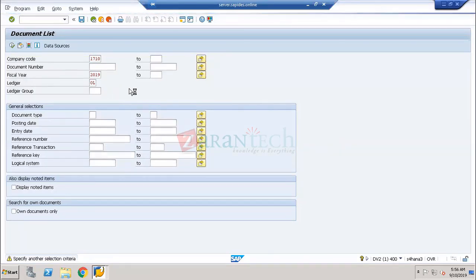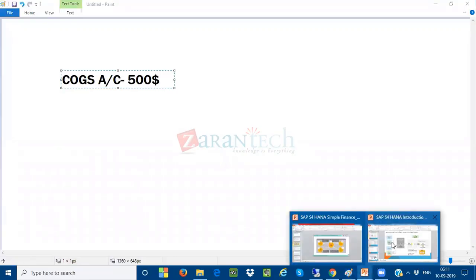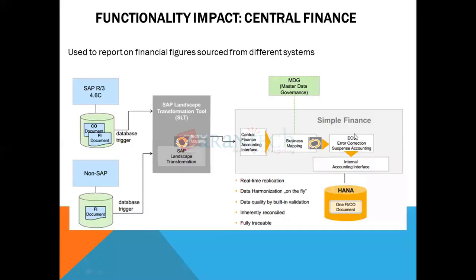Because, see, this is the example I'm trying to explain in this particular diagram. After the ECS corrections have been correctly done, and once the internal accounting interface is triggered, the document will go and be stored in the SAP HANA database. If I open the document, where has it come from, either from the SAP R3 system or a non-SAP system?